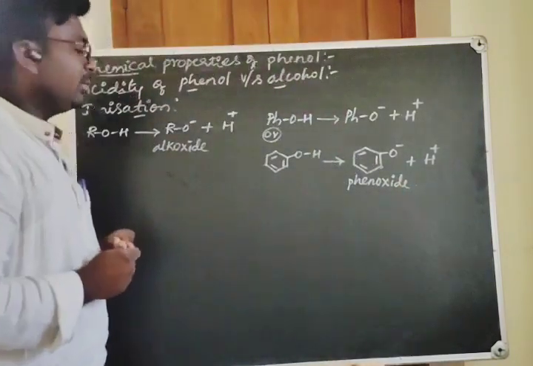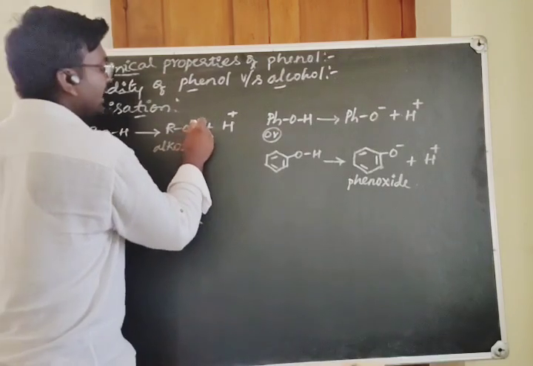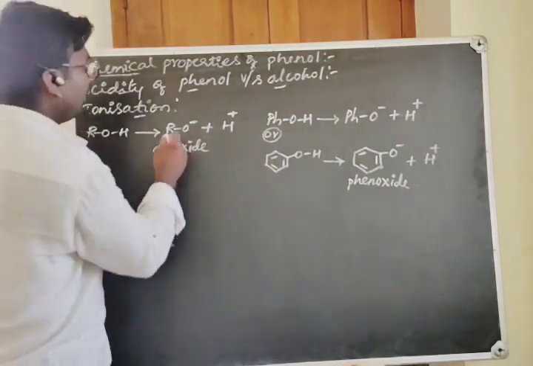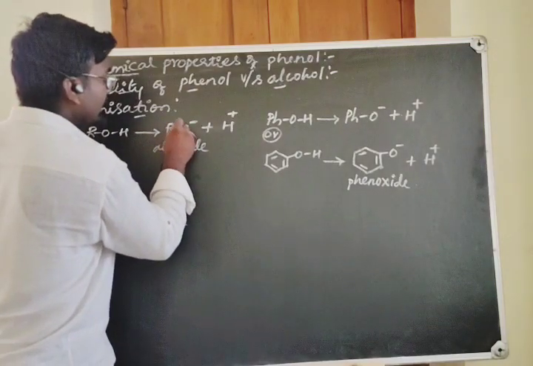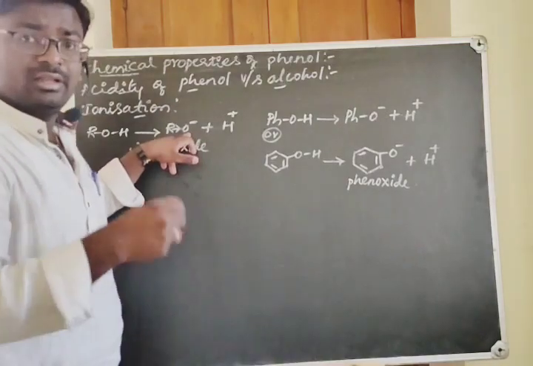When it comes to the stability, look at this. Oxygen has the negative charge, which means it is already electron rich, and here the alkyl group is also electron releasing, making it more negative.